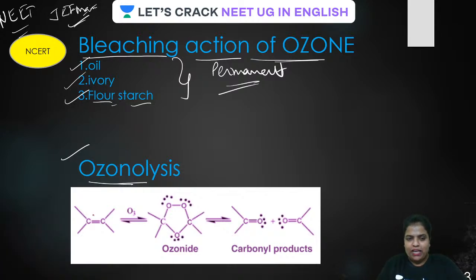This is how both the pi bonds get broken down, and this is how the O-O-O bond is formed. This is called an ozonide, guys, where the double bond gets ozonized.